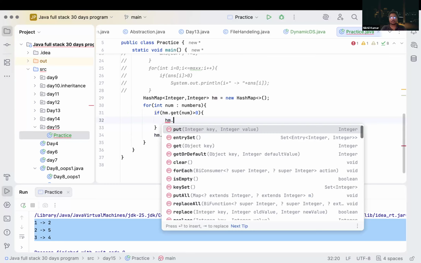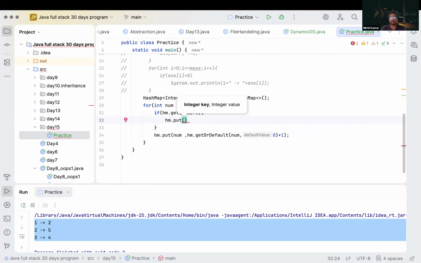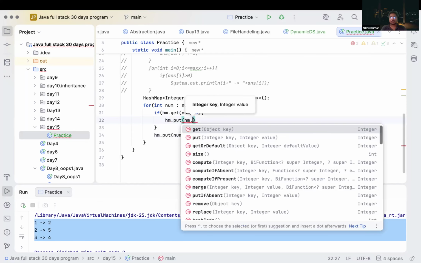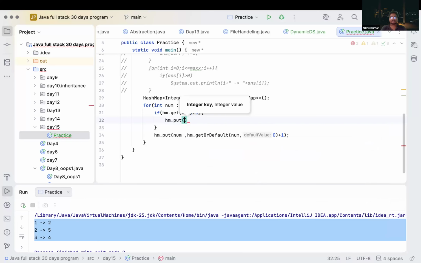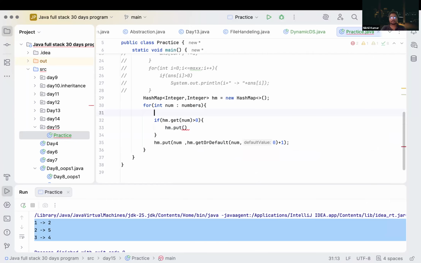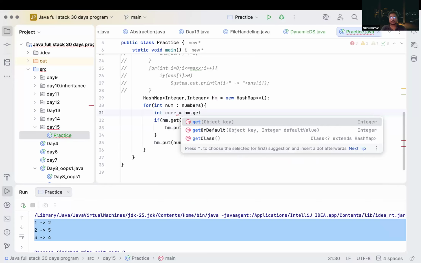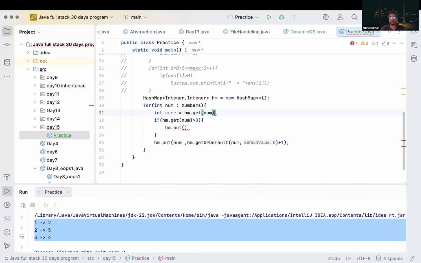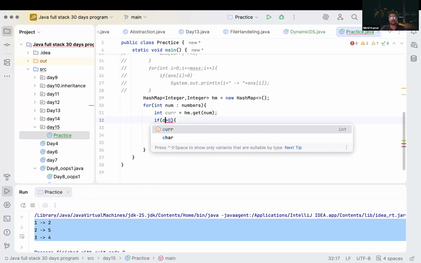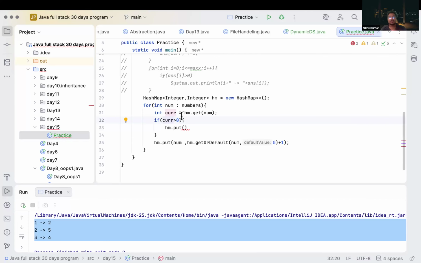hm dot put, or we can say current equal to hm dot get, and inside it we will store num. We will fetch our current number and store it inside current. If our current is greater than 0, correct?